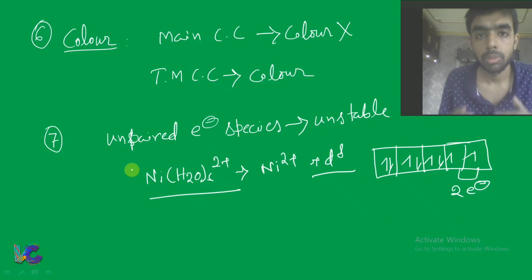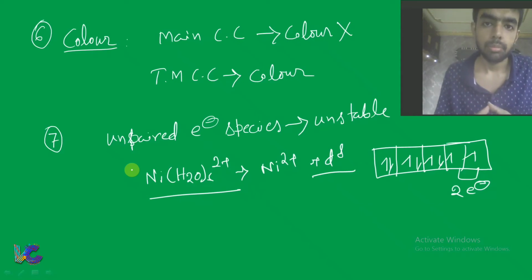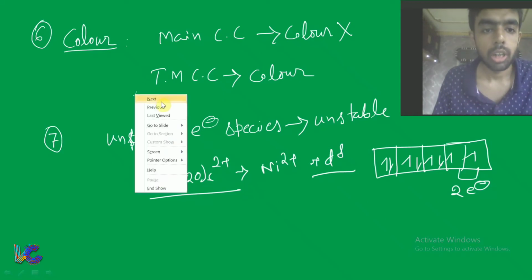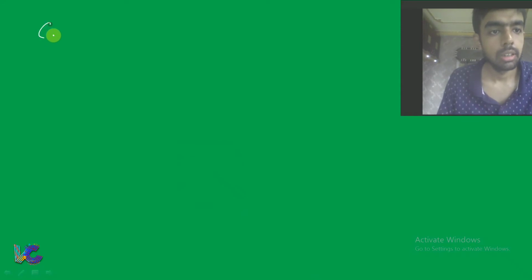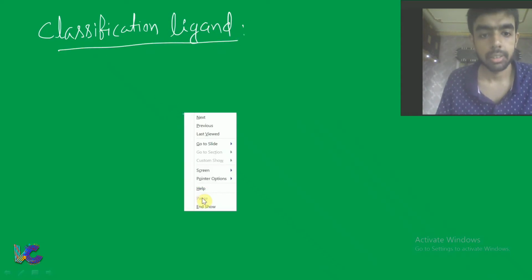Although we generally know that a species which has an unpaired electron is not generally stable. So these are some special characteristics, special features of transition metals. Now we'll talk about the classification of ligand. So now our focus is on classification of ligand.